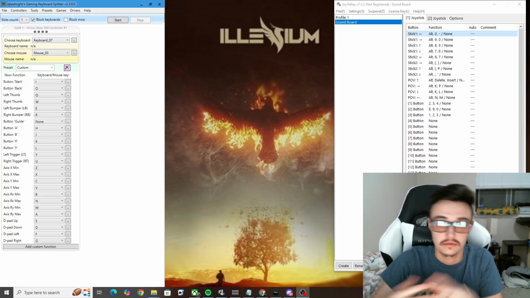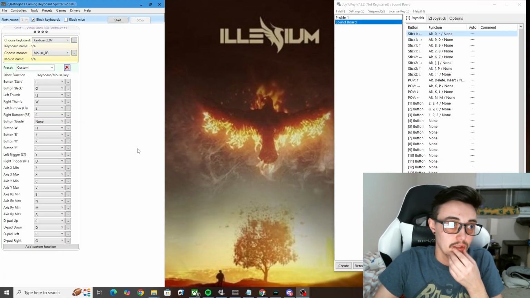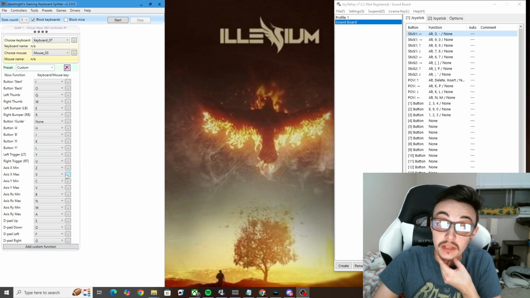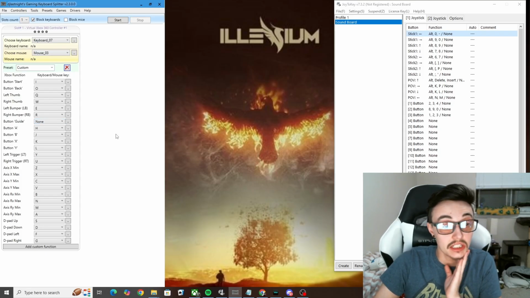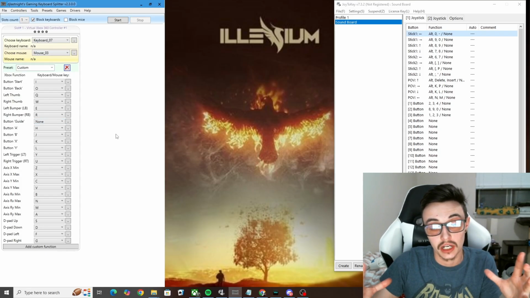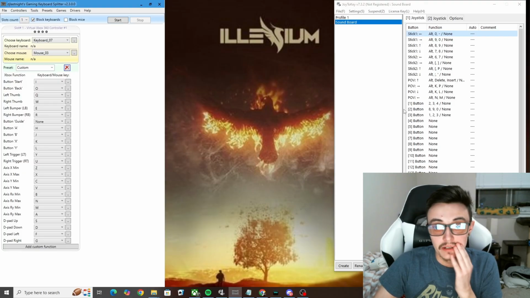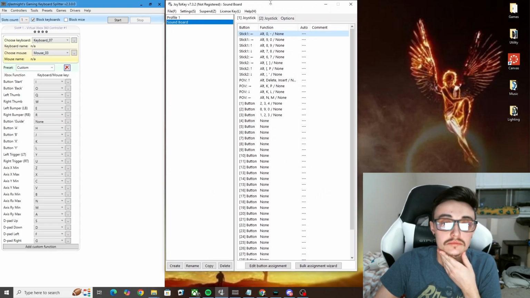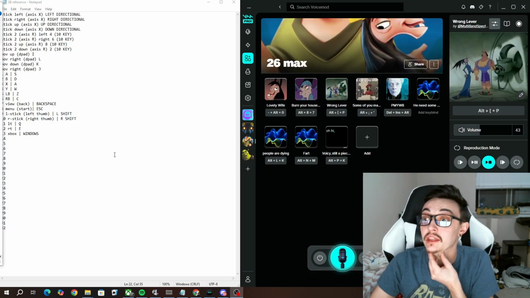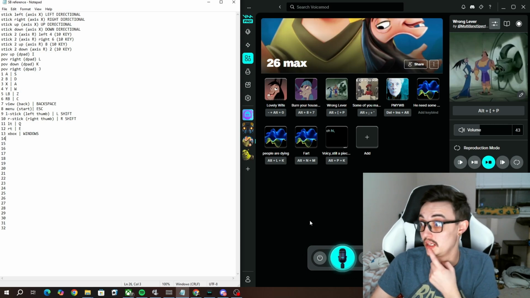Okay, so I have figured a few more things out. I actually ended up putting all of this on the letter keys for my keyboard. The guide, though, make sure that doesn't have anything in it, because if it does, it's going to bring up the Xbox dashboard, the menu thing. And then over here, I have set up a few different soundboards. So I'll do one, and this is my reference. I'll get into that in a minute.